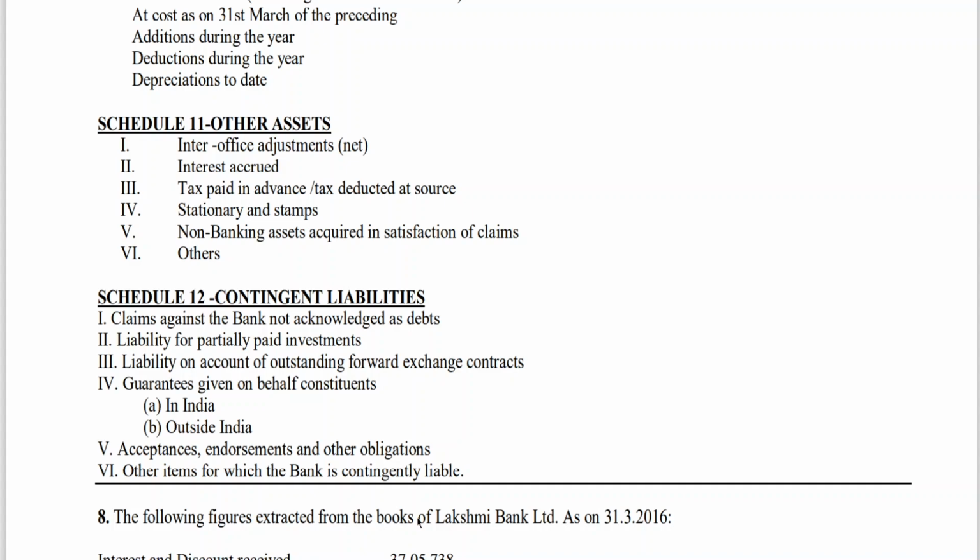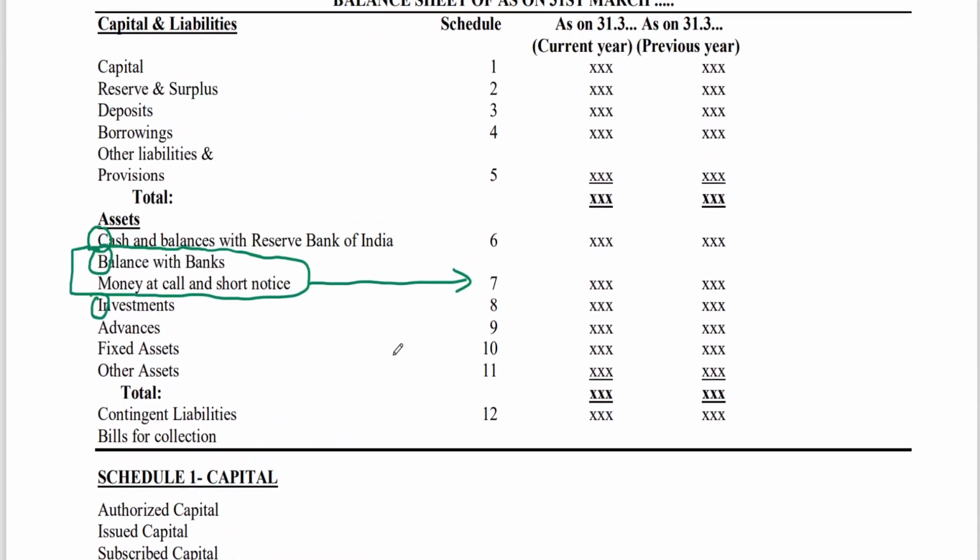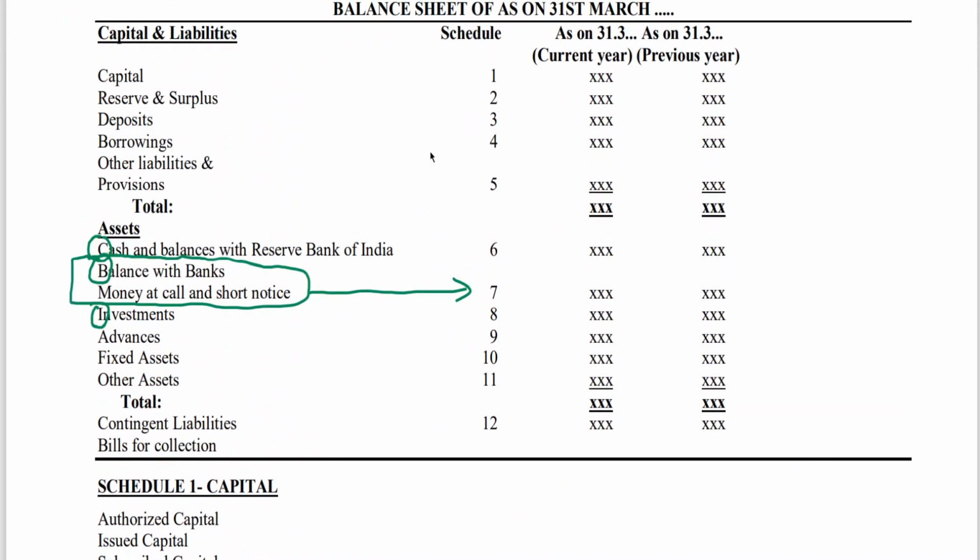So please mug up this. It's practice. You don't have many problems in past examinations on the balance sheet. Having said that, be thorough with this. Schedule 1 capital, 2 reserves and surplus, 3 deposits, 4 borrowings, 5 other liabilities and provisions, 6 cash and balances with RBI, 7 balances with banks and money at call and short notice, 8 investments, 9 advances, 10 fixed assets, 11 other assets. 12 contingent liability, and bills for collection. As I told you, whatever bills have been sent, we write a note, not a schedule, simply the bills for collection total, but that also won't be added to the balance sheet. Okay, this is the format.